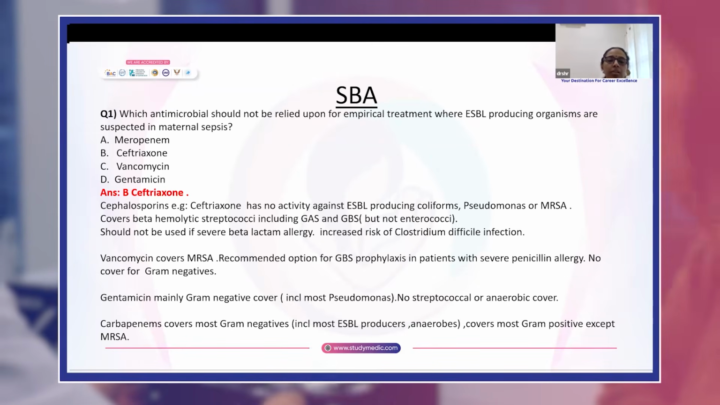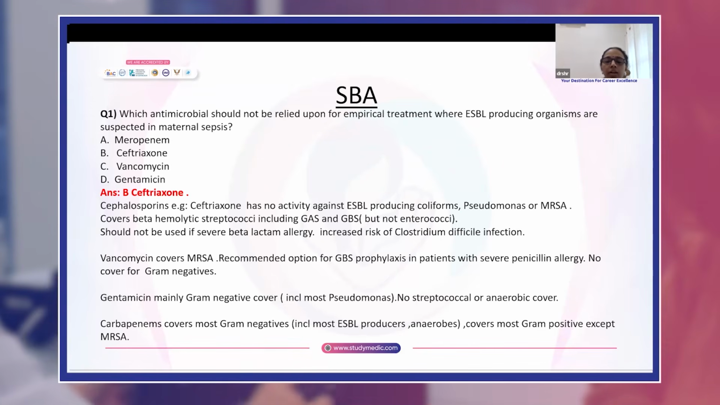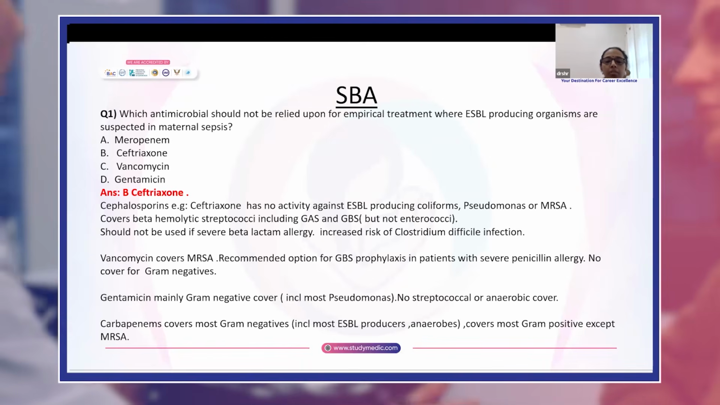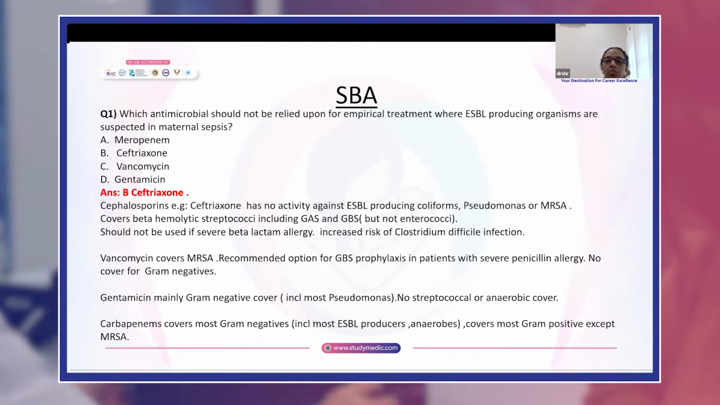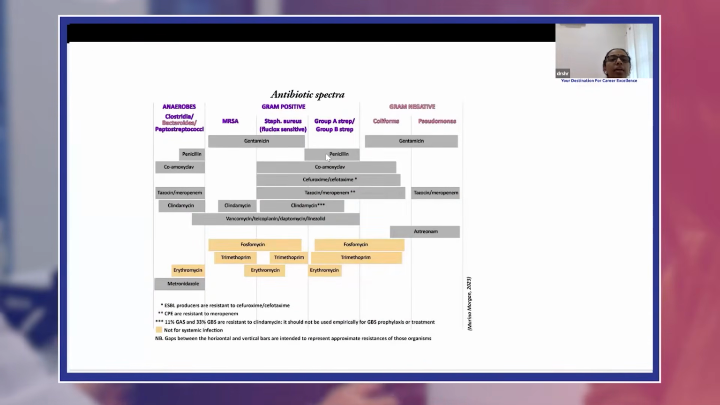Gentamicin is mainly gram-negative cover, including most Pseudomonas. It has no streptococcal or anaerobic cover. Carbapenems cover most gram-negatives, including ESBL producers, anaerobes, and most gram-positives except MRSA. This is the antibiotic spectra given in the guideline.